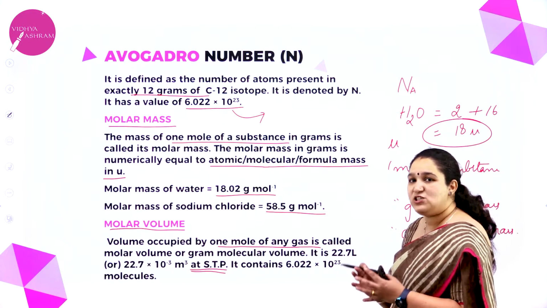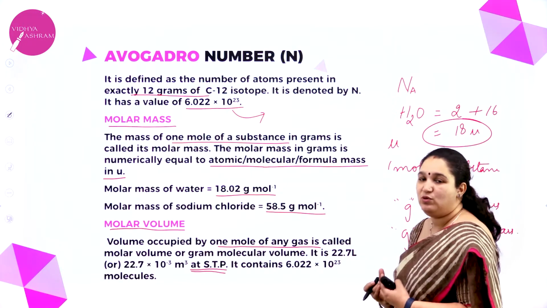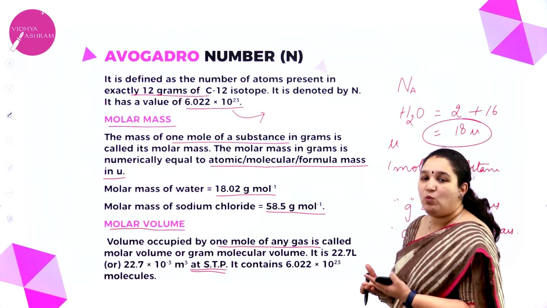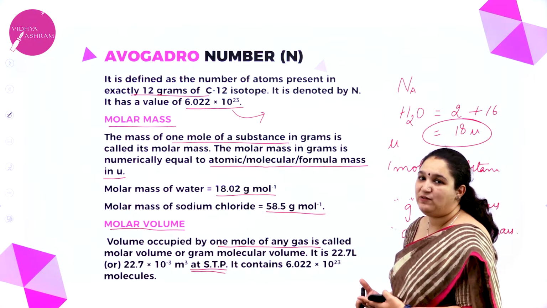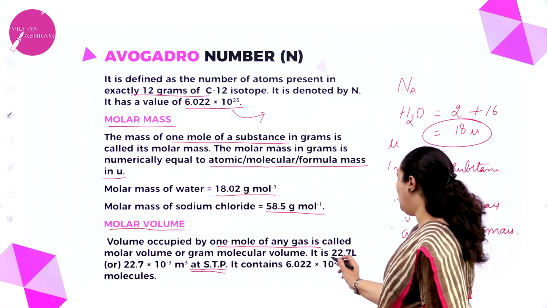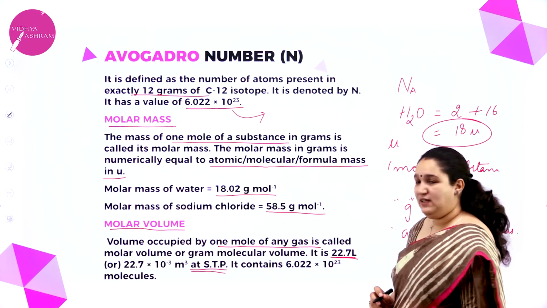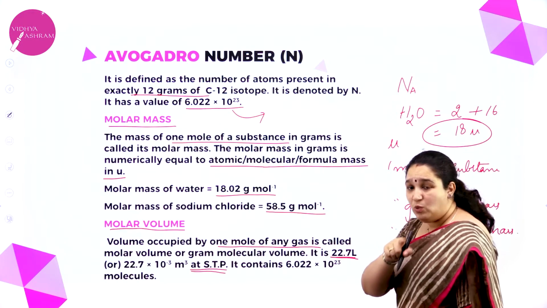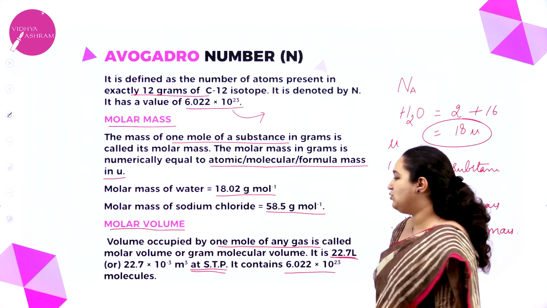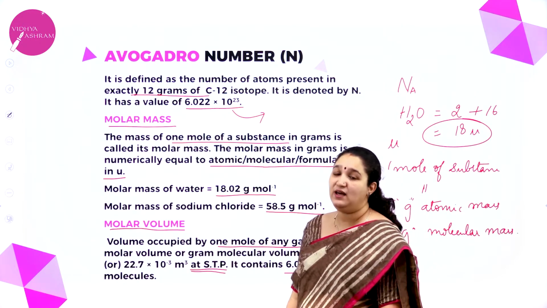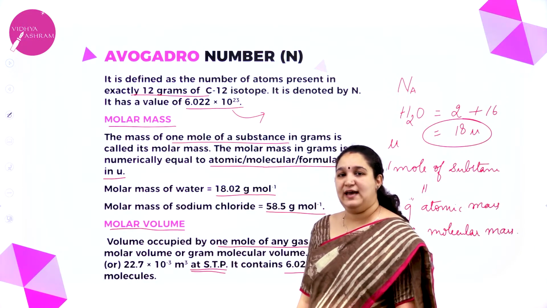So at that temperature and pressure, if you take 1 mole of a gas, it will have the volume of 22.7 liters and it will also contain 6.022 into 10 power 23 molecules of the gas.